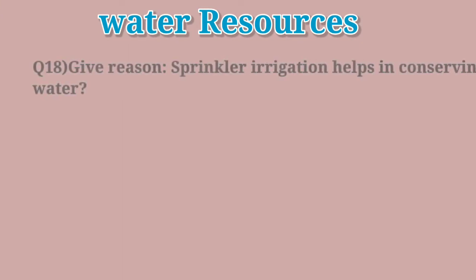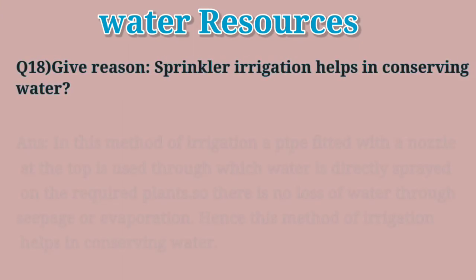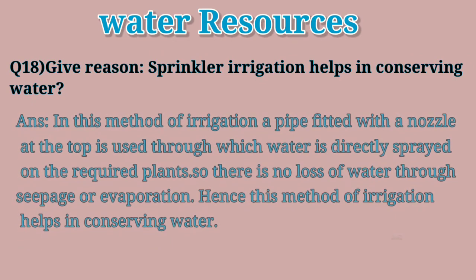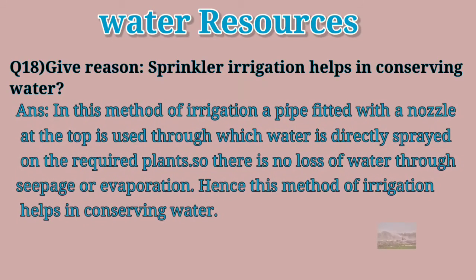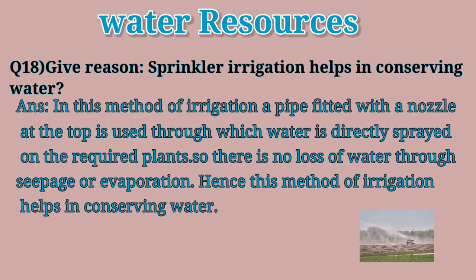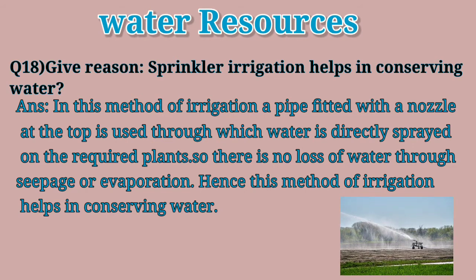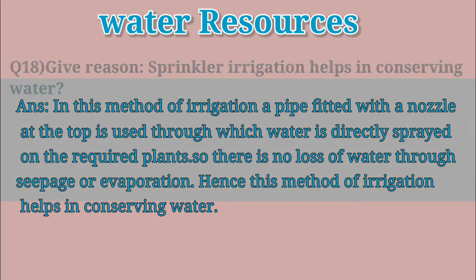Question 18. Give reason. Sprinkler irrigation helps in conserving water. In the sprinkler method of irrigation, a pipe fitted with a nozzle at the top is used, through which water is directly sprayed on the required plants. So there is no loss of water through seepage or evaporation. Hence this method of irrigation helps in conserving water.